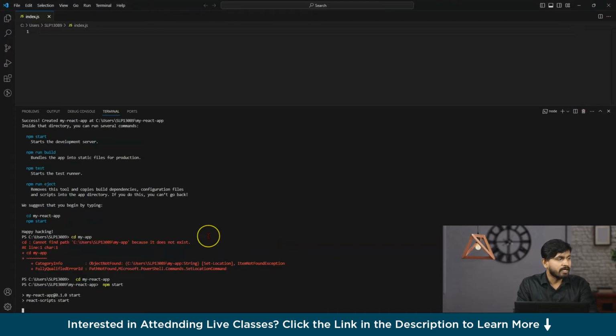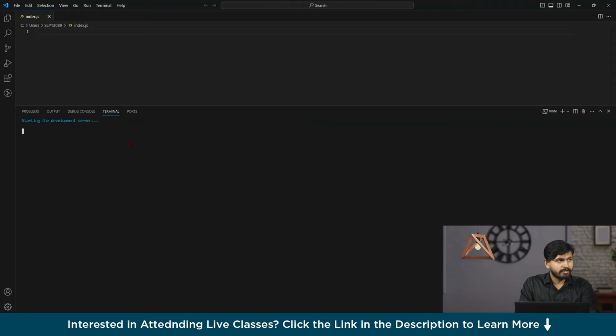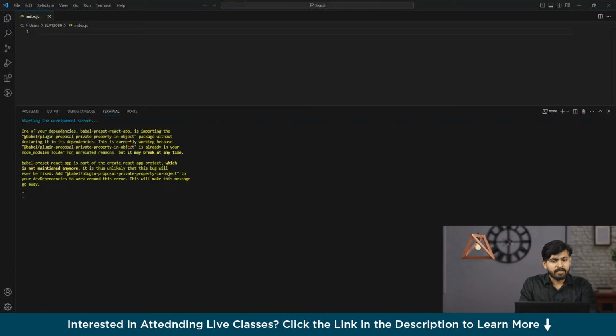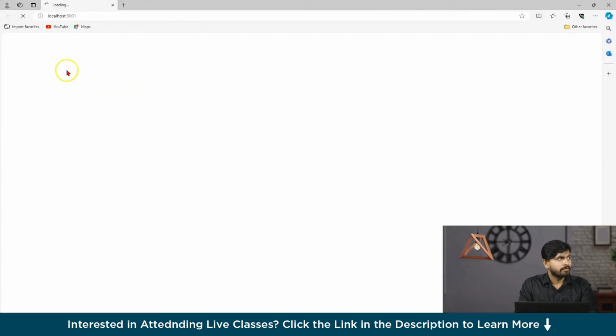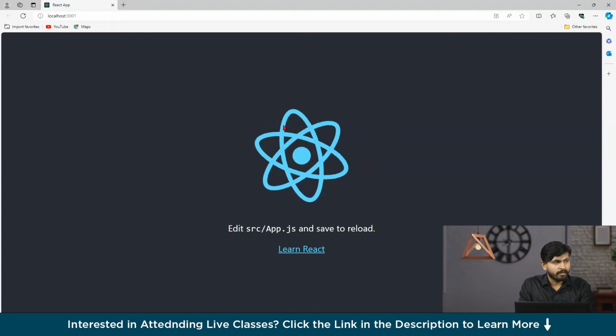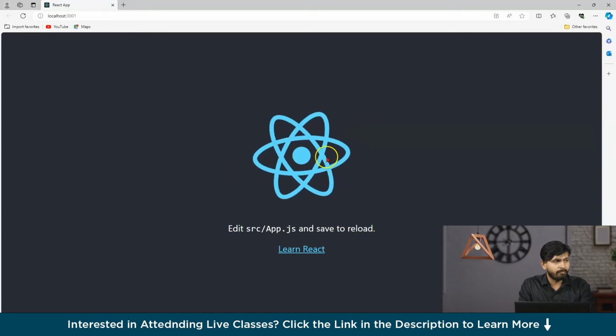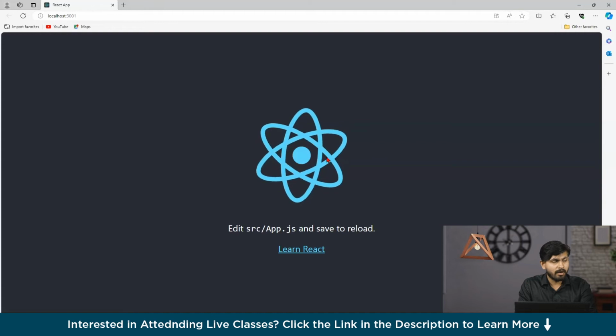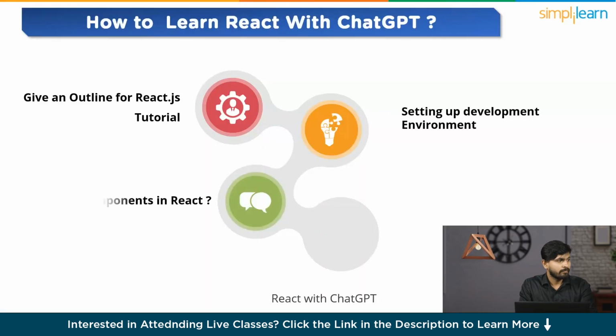So this is going to start our React application. So as you can see guys, with the help of ChatGPT, we have easily run our React application. And let me show you the demo part. Since our server is running, here our React application will get loaded. So congratulations guys, we have done it. The first step is setting up our development environment. Let us see now what holds next.